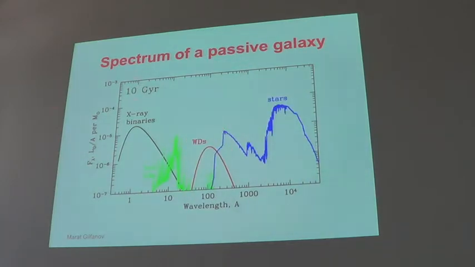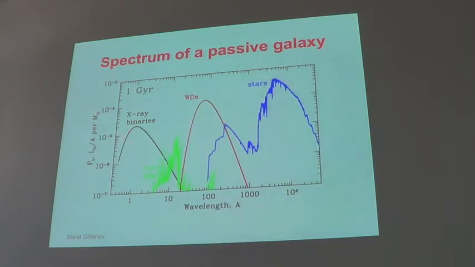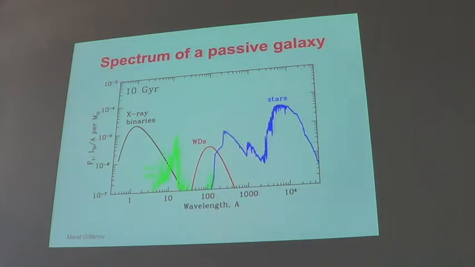And this is how things change for all the galaxies. White dwarfs go down and stars go down. There is a caveat here: as I said, there may be a dependence of gas on age and X-ray binaries on age, which is not included in this plot. I only vary these things. This is based on population synthesis calculations of Haiman Chen, and this is based on Bruzual and Charlot. And these are calibrations obtained for local galaxies.